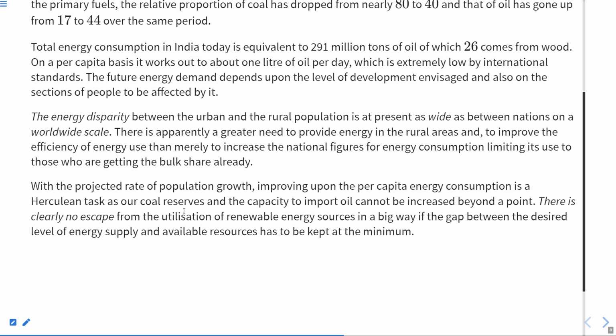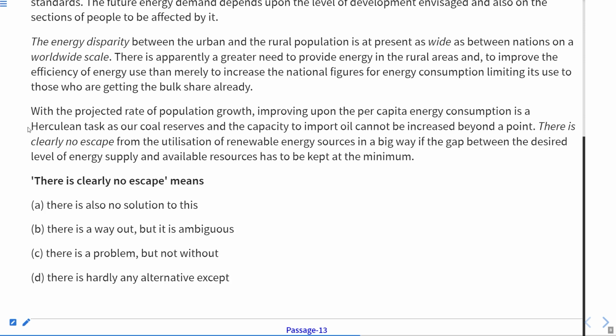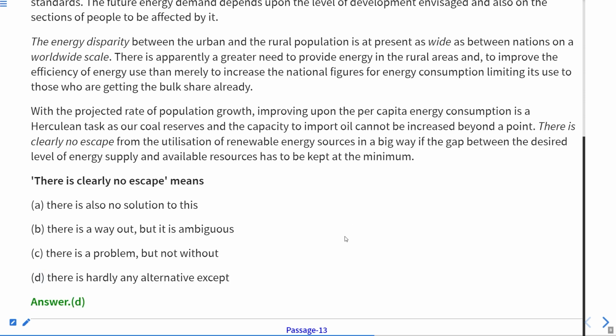Next question is, there is clearly no escape, meaning. As it is given in the last paragraph, as you can see over here. Now let us see the options. There is also no solution to this. There is a way out, but it is ambiguous. There is a problem, but not without. There is hardly any alternative except. So here, there is clearly no escape from the utilization of renewable energy resources. So the answer is, there is hardly any alternative except. It means there is no other alternative. So our answer is D. Got it? This is very, very simple. Our answer will be D. Now let us move to the next question.